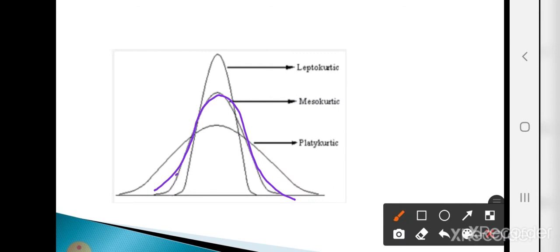If the peak of the frequency curve is the same as the normal distribution, that is called the mesokurtic distribution. If the peak of the curve is above the symmetric distribution, it is called leptokurtic. And if the peak of the frequency curve is below the symmetric distribution, it is called platykurtic.